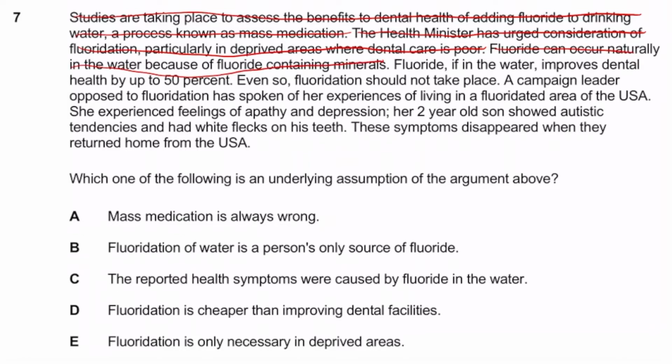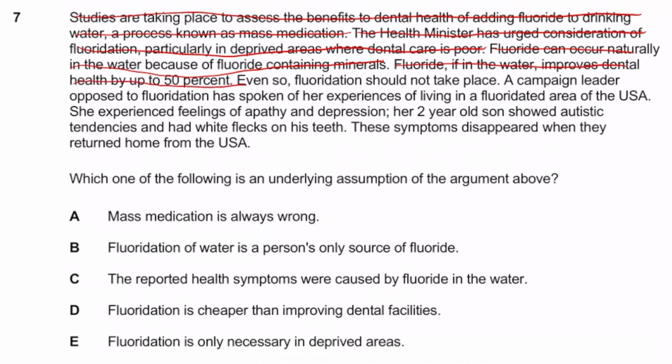Whoops, that was a bit messy, but oh well. So hopefully you understand, guys. That's a fact. Now, fluoride, if in the water, improves dental health by up to 50%. Again, given statistics and likely not to be lying about that. Therefore, that's clearly going to be a fact. So this is just all fact.